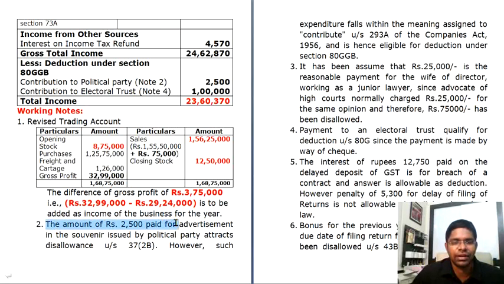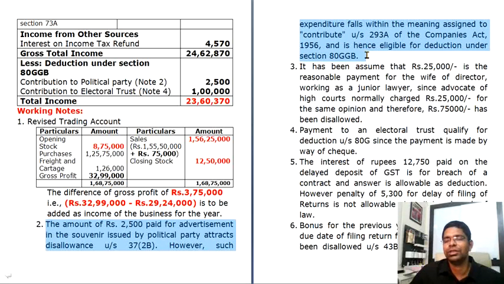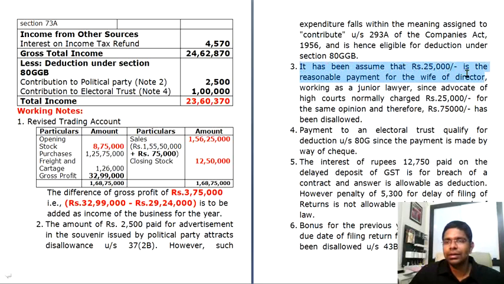Coming to the working notes, the same thing we have discussed has been mentioned here. The amount of rupees 2,500 paid for advertisement in the souvenir issued by a political party attracts disallowance under section 37(2B). However, such expenditure falls within the meaning assigned to contribution under section 293A of the Companies Act 1956 and hence is eligible for deduction under section 80GGB. So this is about the contribution to political parties. Payment made to electoral trust qualifies for deduction under section 80GGB since the payment is made by way of cheque.